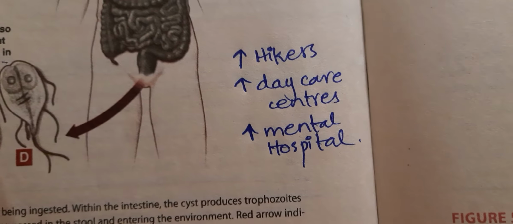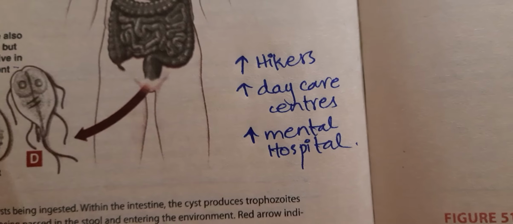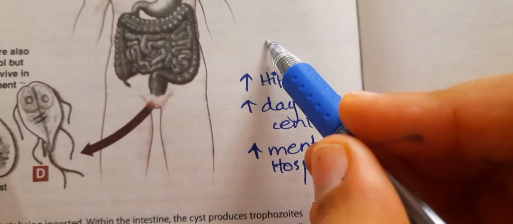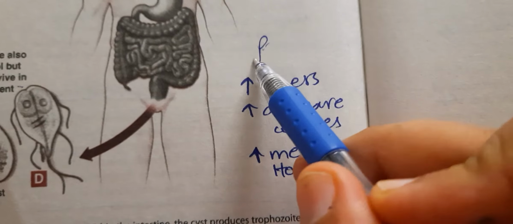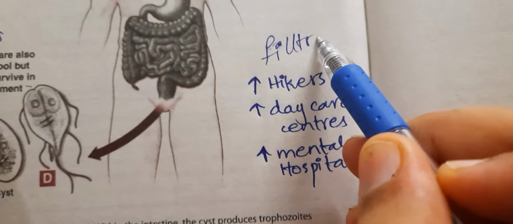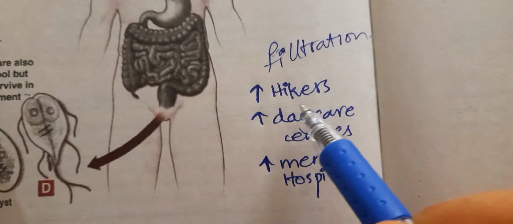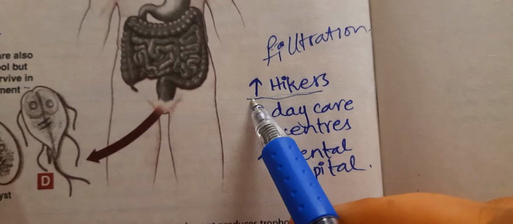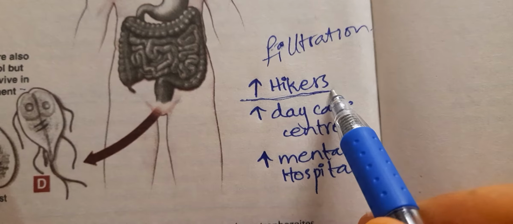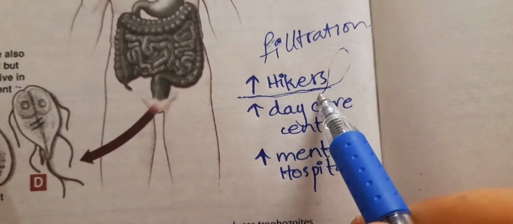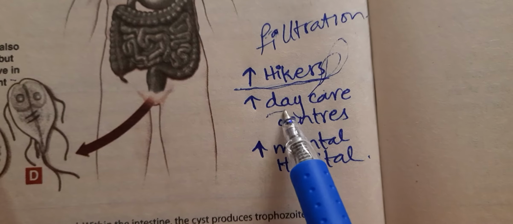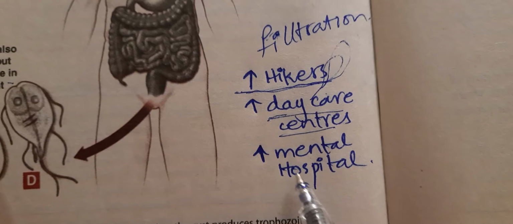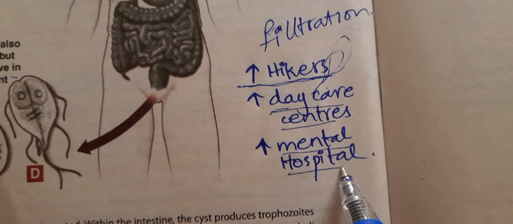So the cysts in the food cannot be killed by chlorination, but they can be killed by filtration. The risk is higher in hikers. Hikers basically drink stream water, so they have a higher risk of developing giardiasis, and so do children in daycare centers and people in mental hospitals.